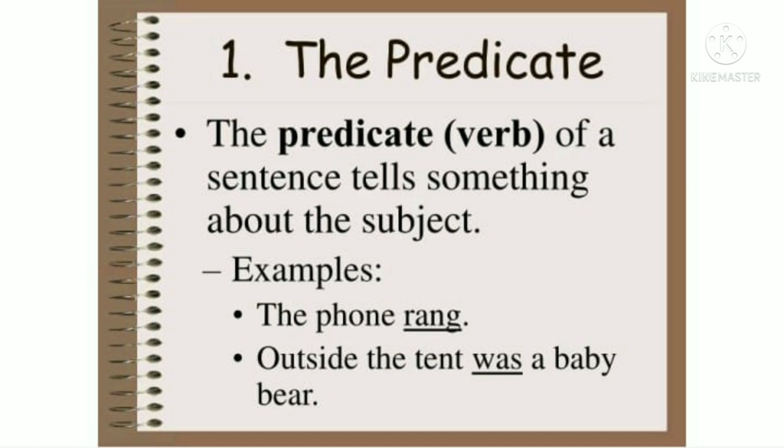Now coming to predicate. What is the predicate? The action part. What is the doer doing? What is the subject doing? Where is the subject going? How is the subject doing? The verb part, the action part. Action is the verb. That is called a predicate.